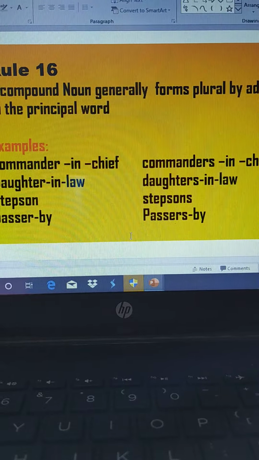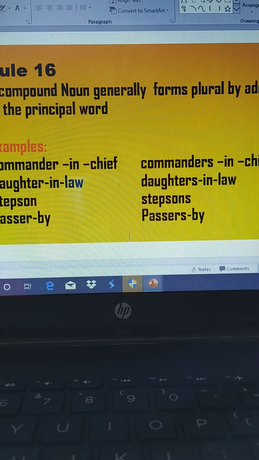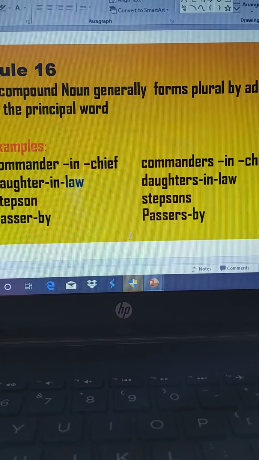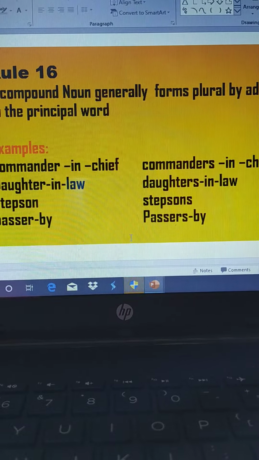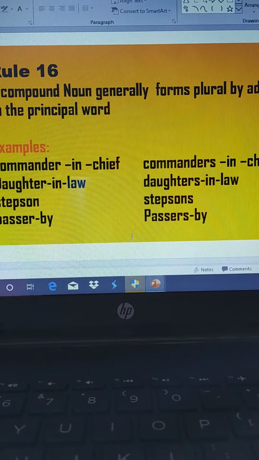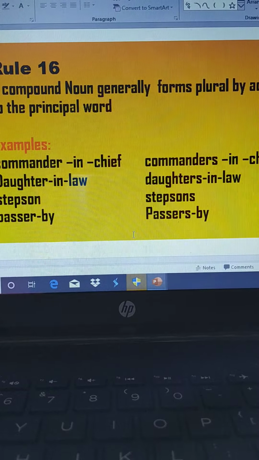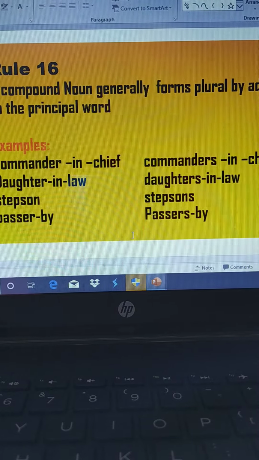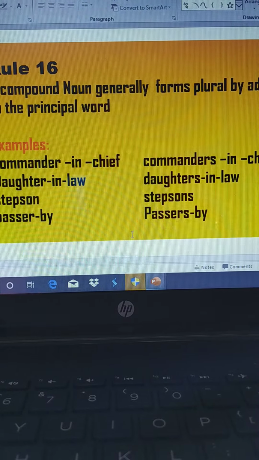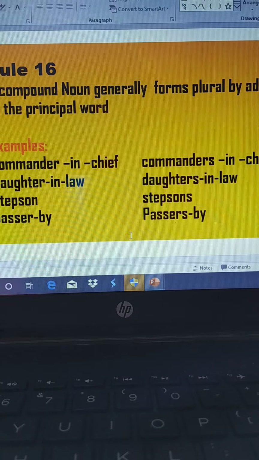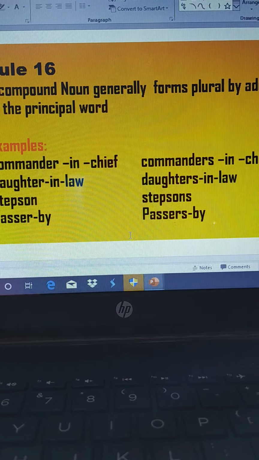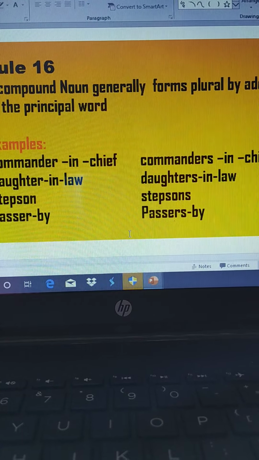Now next, passerby. What is the plural form of passerby? Passers-by. Here are a few more examples mentioned in your book. There is looker-on, lookers-on, then man-of-war. How to transform man? It was already discussed in the previous video that wherever man is there, we need to change a to e to transform singular into plural. So men-of-war.